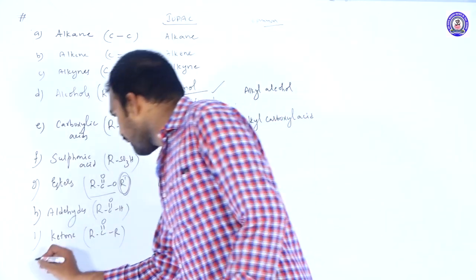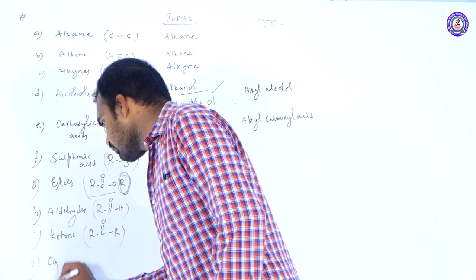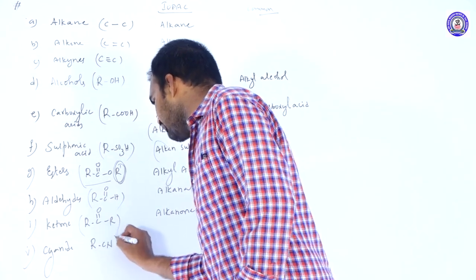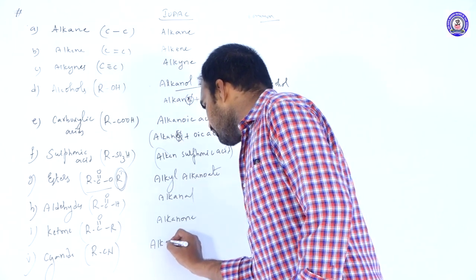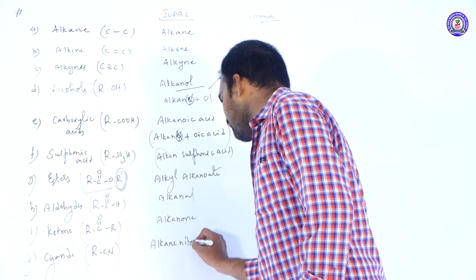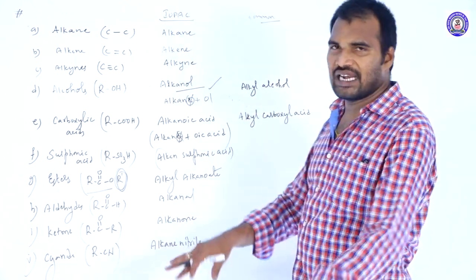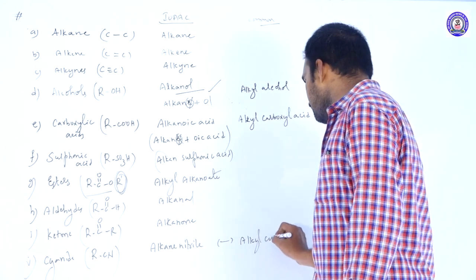Next, after the ketones, cyanides. If you take RCN, yes, what is the IUPAC name? Alkane nitrile, and its common name is alkyl cyanide.